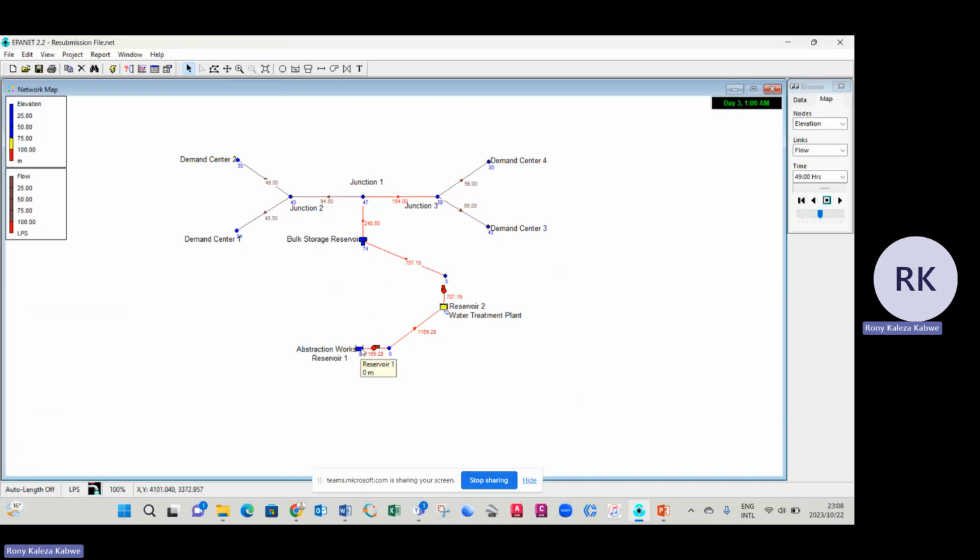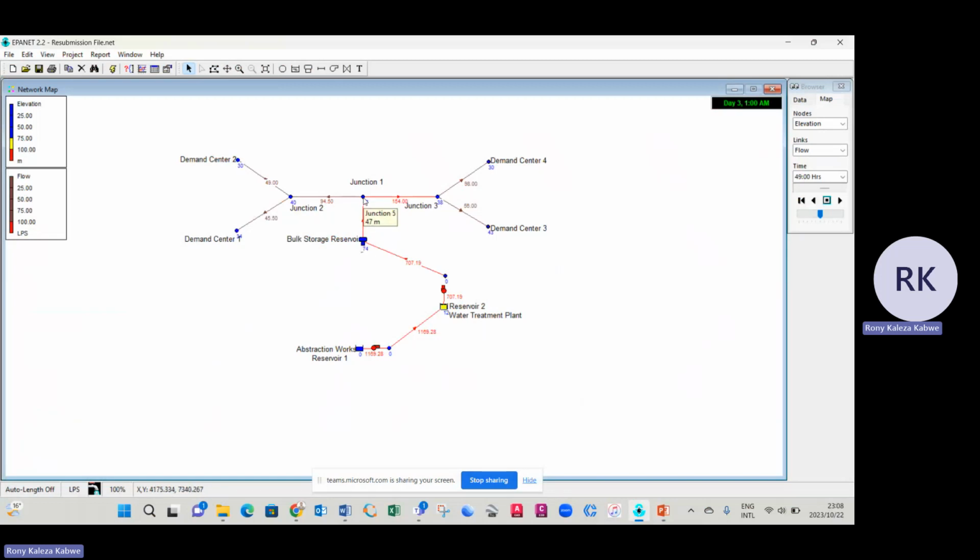As you can see here at reservoir 1, we have the elevation sitting at 0 meters, which is our datum. And then we also have the water treatment plant, which is sitting at 12 meters. I will explain a little later in the presentation how we got to 12 meters. We also have our back storage reservoir, which is sitting at 74 meters, as you can see on the screen.